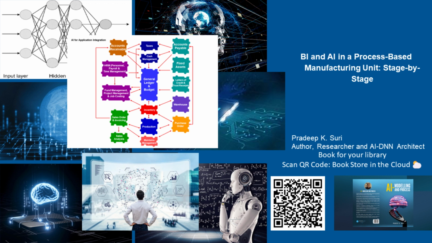3. Raw material receiving and production. BI: analyze data on raw material usage to identify areas for waste reduction. Track equipment performance to predict maintenance needs and prevent downtime. AI: implement AI-powered predictive maintenance to avoid equipment failures. AI can also be used for real-time quality control, analyzing sensor data to identify defective products early in the production line.